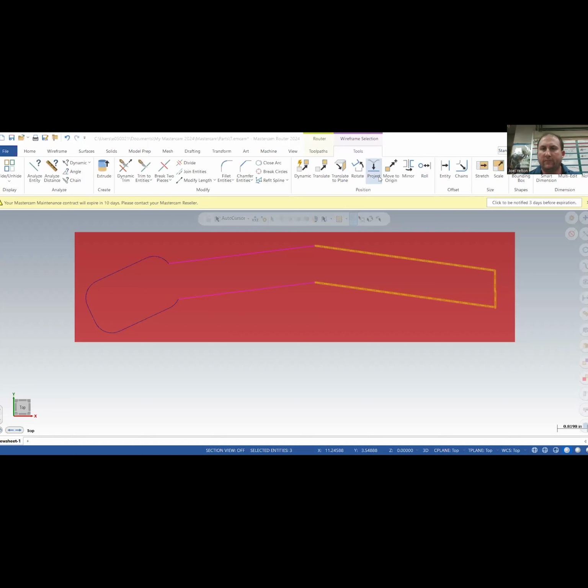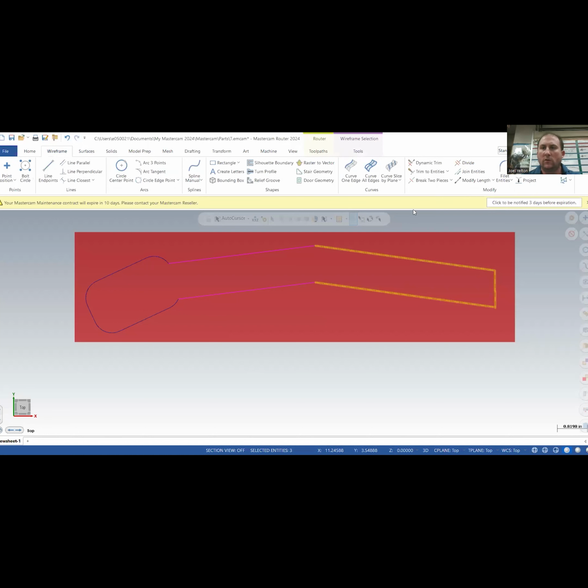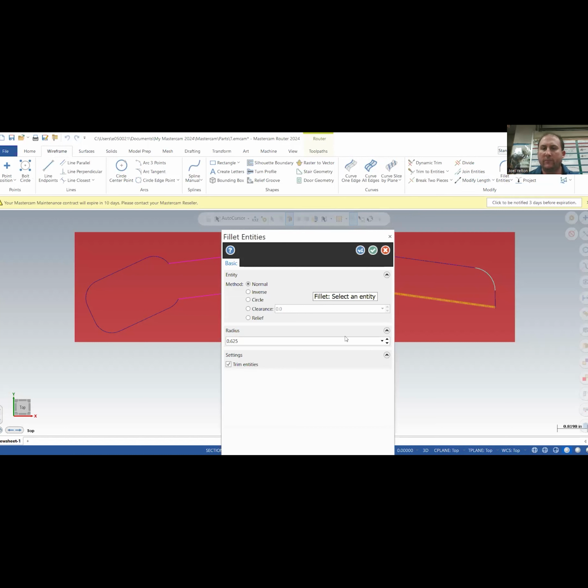And then we're going to see if we can do this. So we'll go bop, bop, bop, wireframe, fillet entities. In fact, no, we're just going to do fillet entities. And I'm going to put in a 0.625. And I'm going to hit OK and see if that works. No, it didn't.